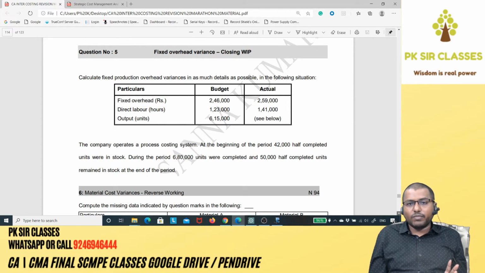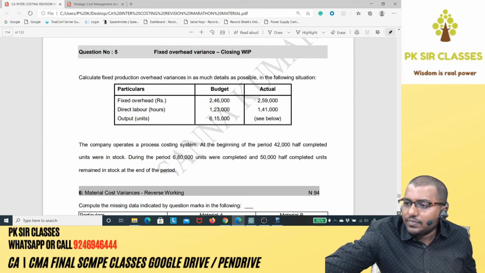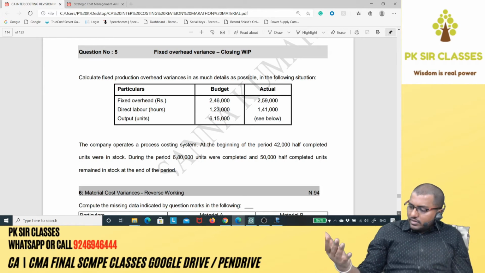So this question is a mix of standard costing and process costing. So you need to know process costing also to solve this question. I hope that you guys have a basic idea. We'll get into that. And once this chapter is done, next chapter probably I'll be starting with process costing only. Let's see during this revision marathon. Anyway, so look at this question 5. Read it at least 2 times. We'll start answering. So read the question, guys.